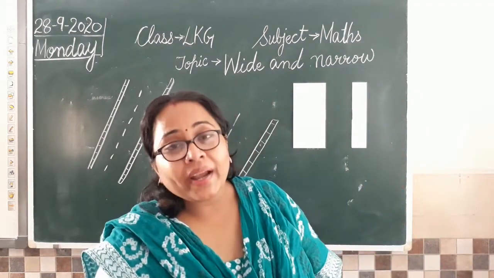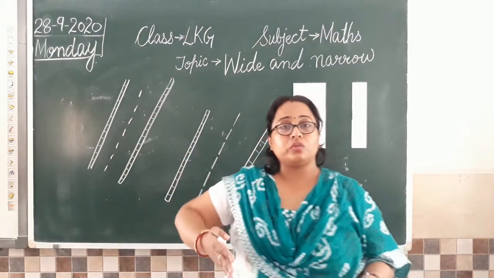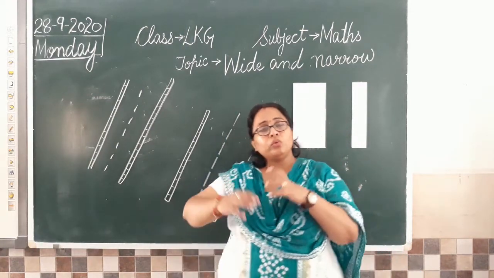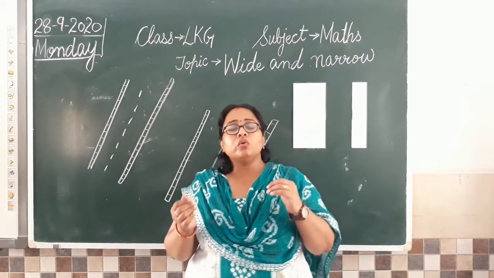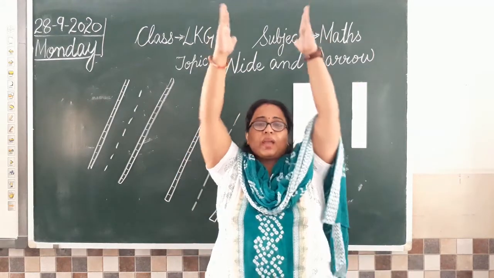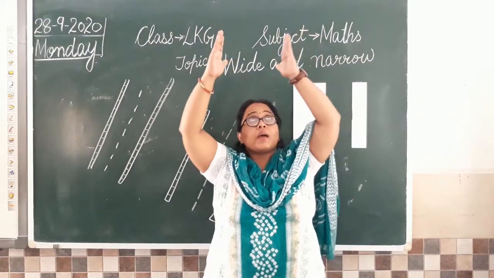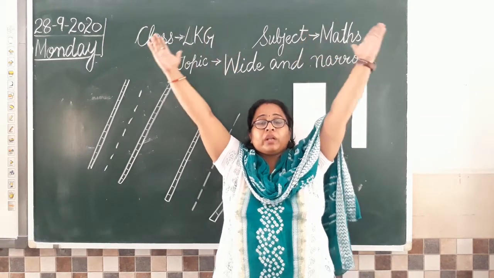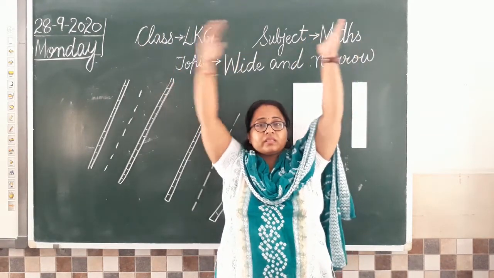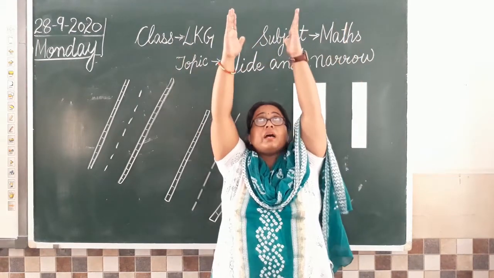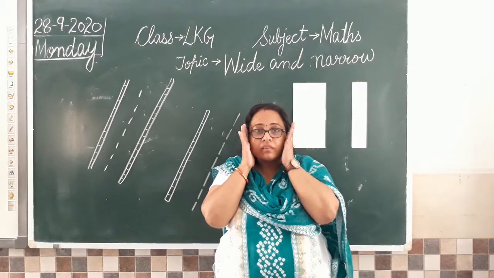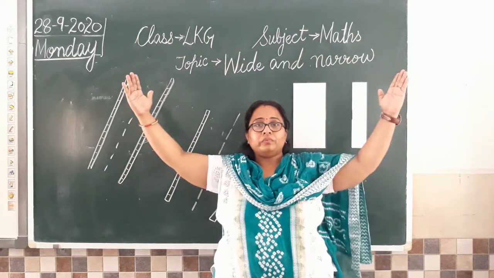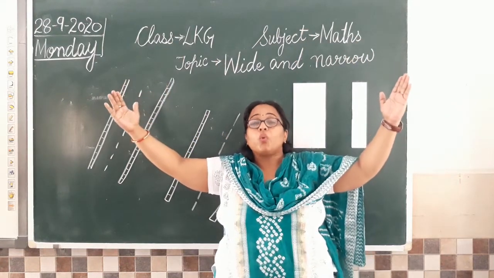Now, wide and narrow is जब हम कोई भी दो चीजों को उनकी width पे compare करते हैं. For example, when you come to school we do exercises. So if I ask you raise your hands, आपने अपने hands को raise किया, you are able to raise your hands. आप देख रहे हो मैम के हाथ के बीच में कितना distance है? Now this distance, and if we do it like this, so distance दोनों hands के बीच का जो gap है वो पहले कम था. Gap means इन दोनों के बीच की जगह. Can you see? अभी मेरा face आ गया बीच में. So अभी distance is less, but now the distance is, the gap is more.